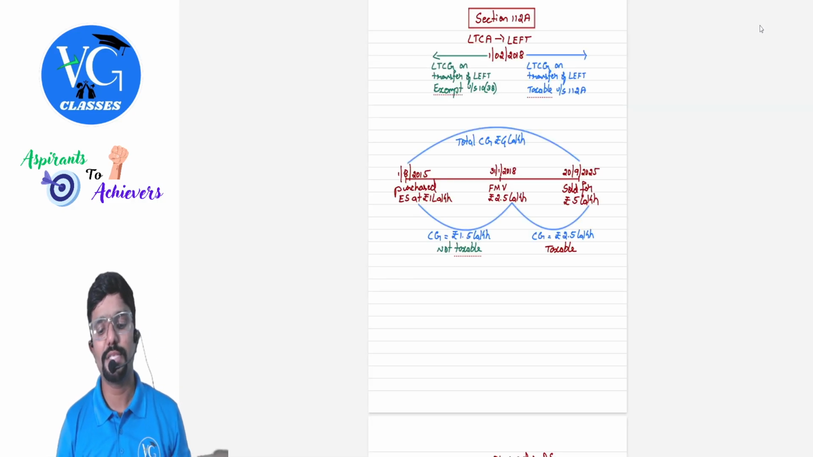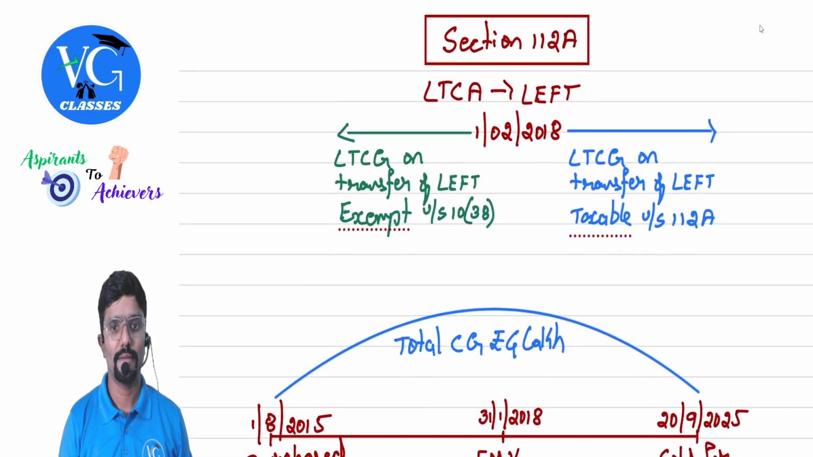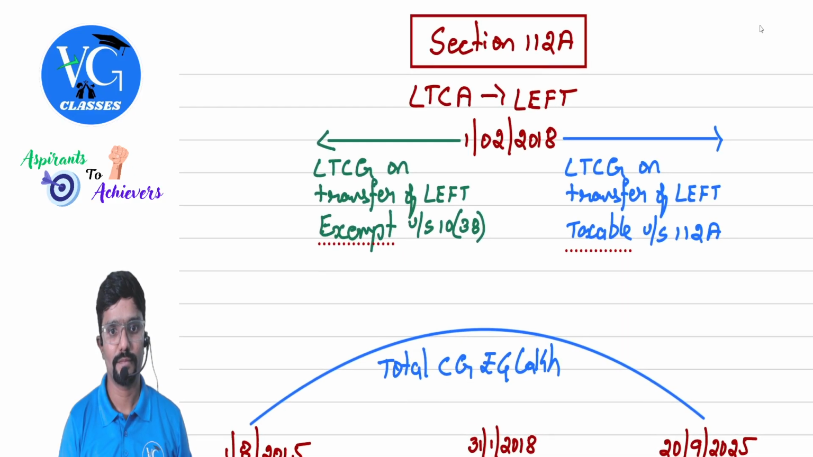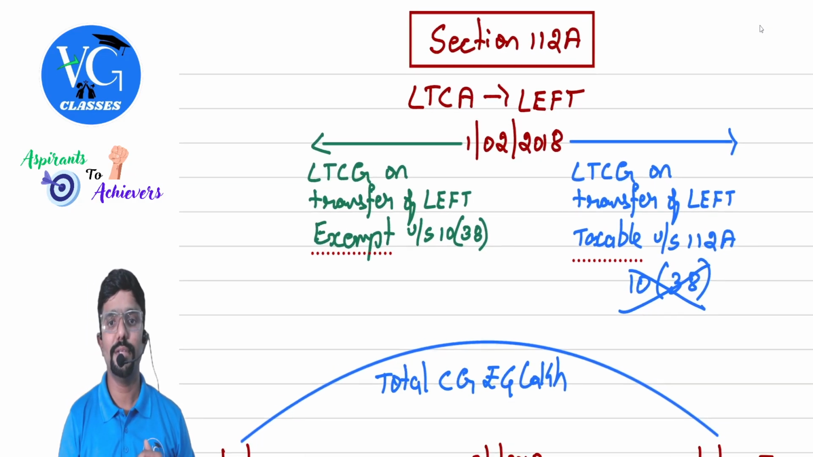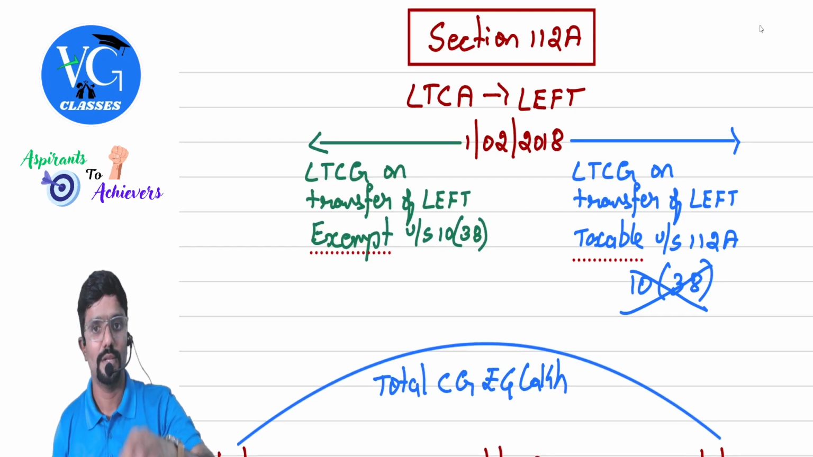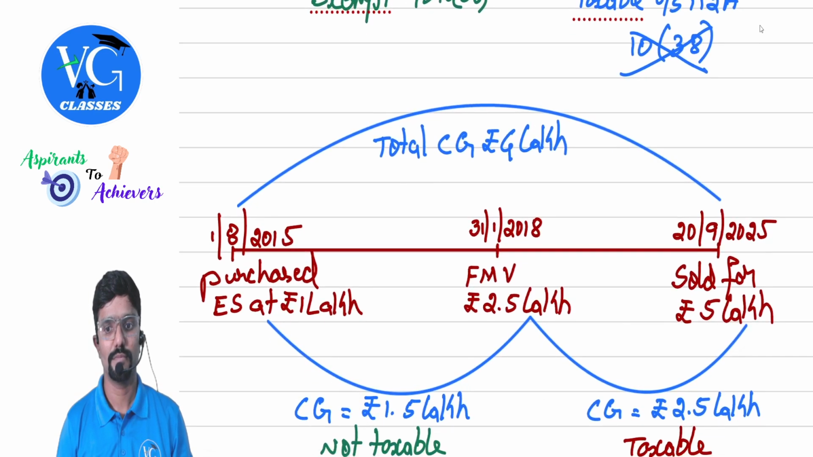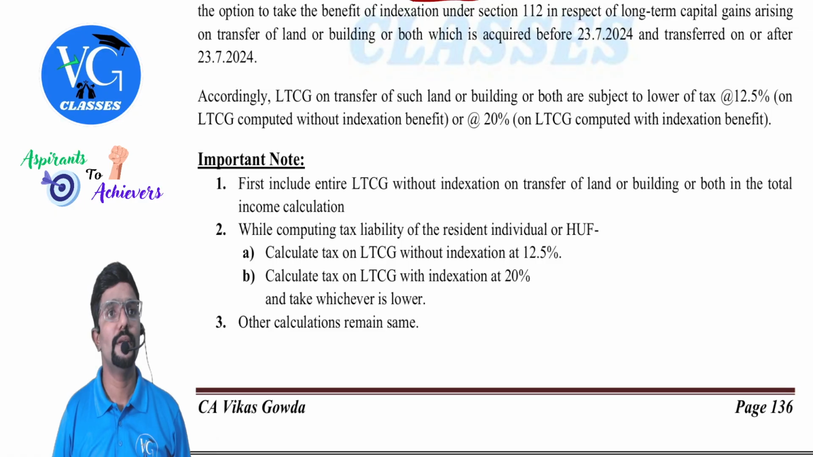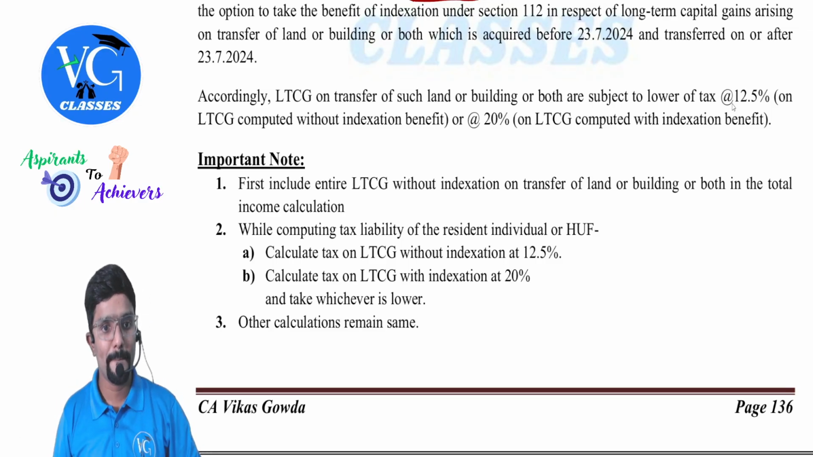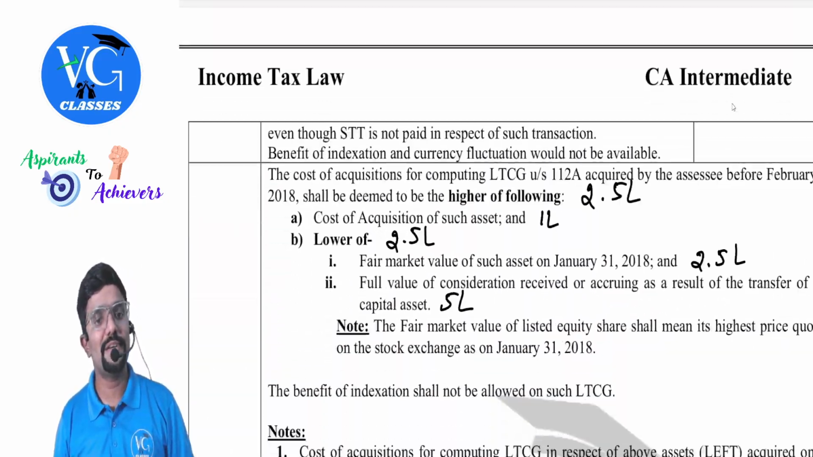Now you can take down this chart. This is just for better understanding of Section 112A. Take down this. Yeah, we shall continue. The tax rates on special income we have discussed.